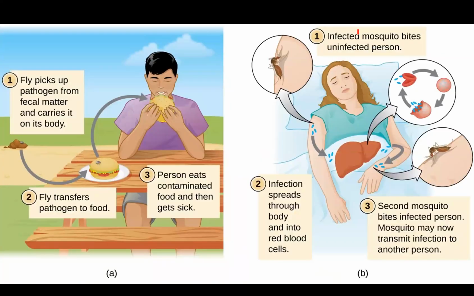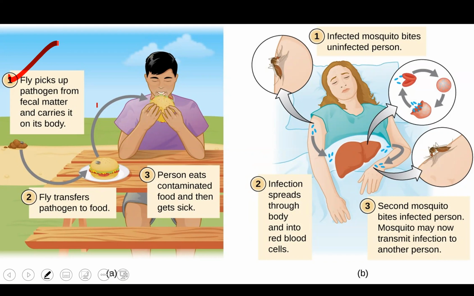First, flies pick up pathogens from fecal matter and carry them on their body. From where does the fly take the pathogen? Flies sit over the fecal matter or excreta of human or animals and carry pathogens through their body.